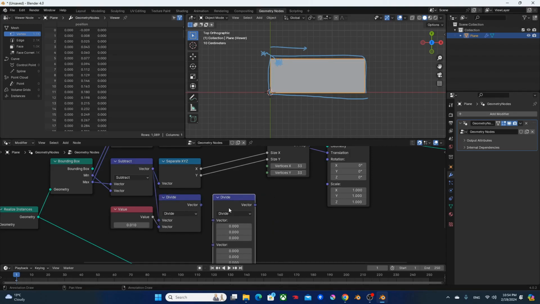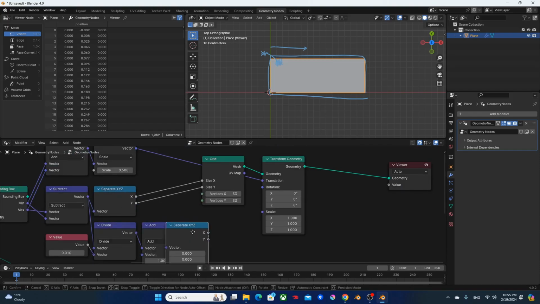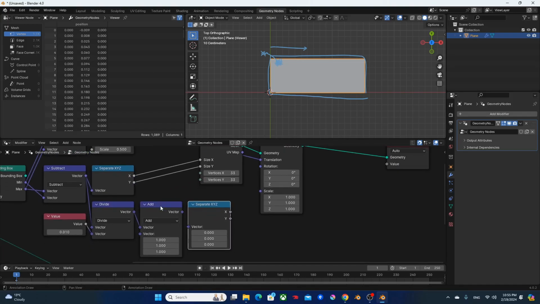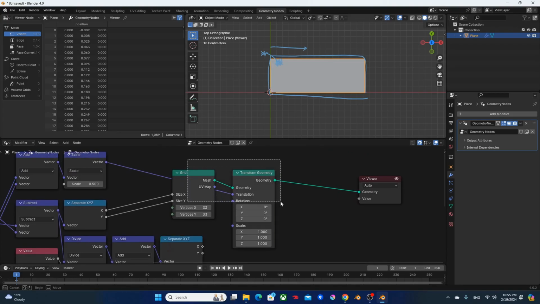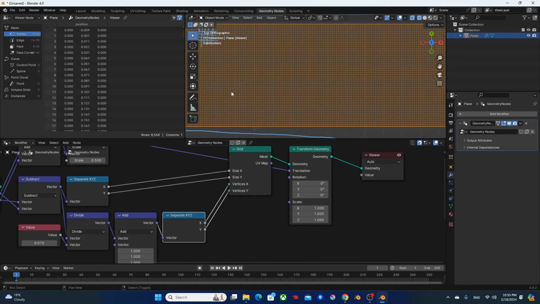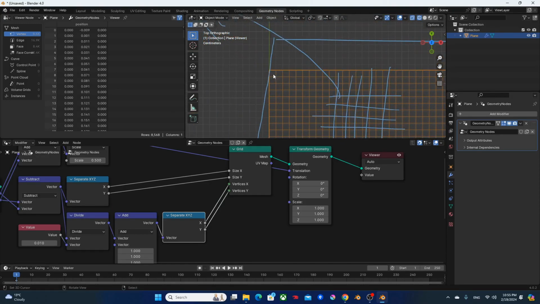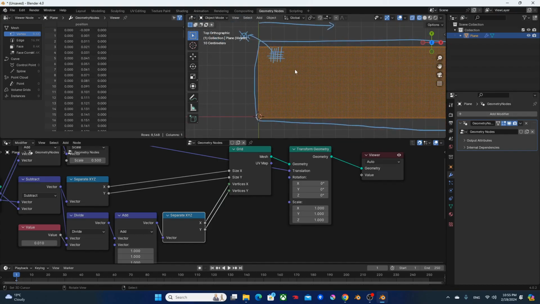I'm gonna duplicate this, change it to add 1, duplicate the separate XYZ, pass it through, and plug these into vertices X and vertices Y. Now we get this grid with these pieces of 1 centimeter squares, like so. Okay.